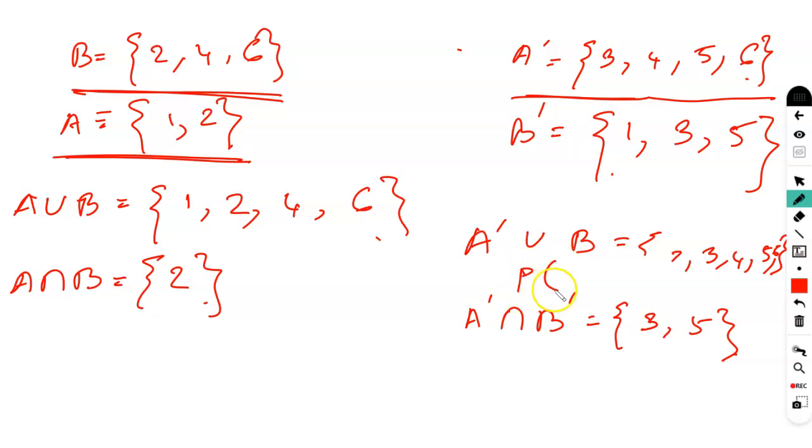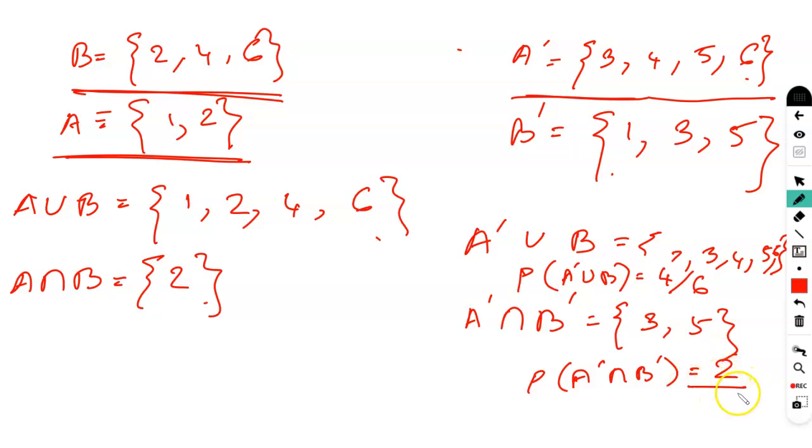So probability of A' union B' will be 4, because these are 4 in numbers. So 4 divided by 6, because in total there are 6 possibilities. And for this one, probability of A' intersection B', it is your number of favorable outcomes, which is 2, and all possible outcomes, it is 6. So 2 over 6 is the probability of A' intersection B'.